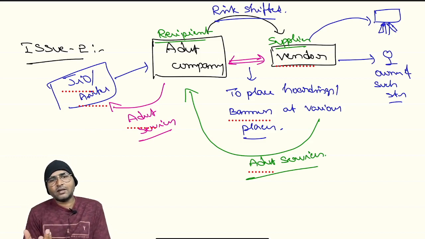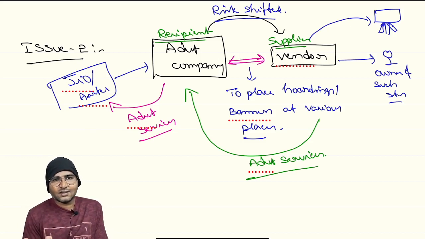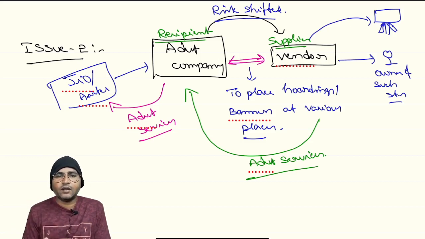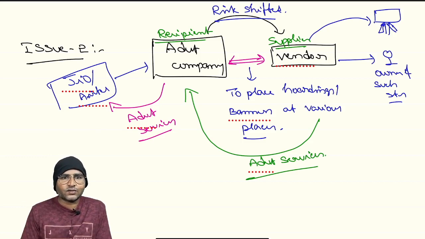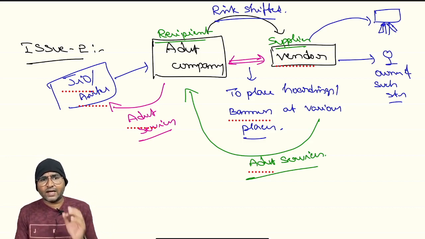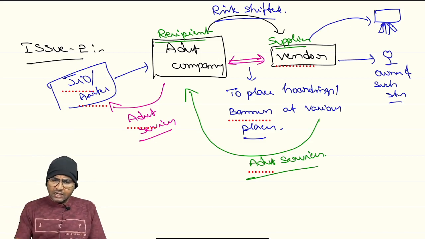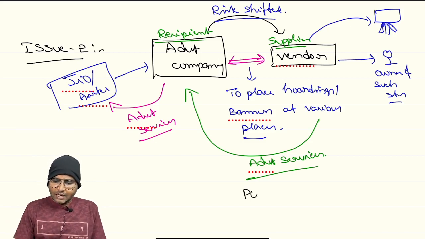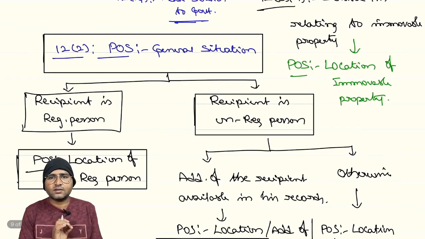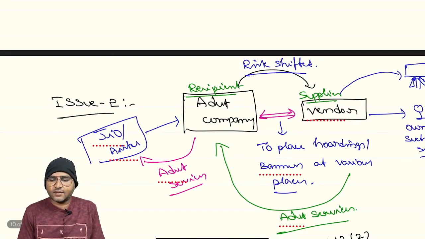And one thing you have to remember: suppose I am taking the classes, and some other persons with different qualifications may also take classes, but all these are covered under educational services. In the same way here also. So finally, we can say that the services provided by the vendor to the advertisement company become an advertisement service, and the place of supply will be determined as per section 12 subsection 2, as we discussed above. This is the second case.